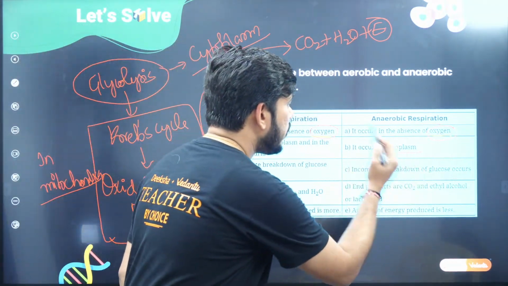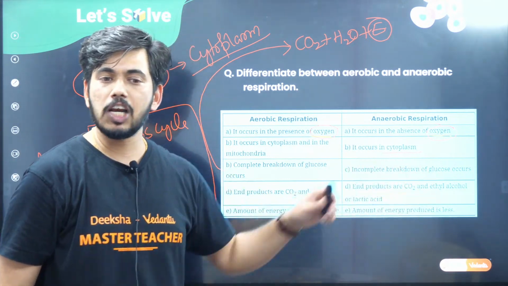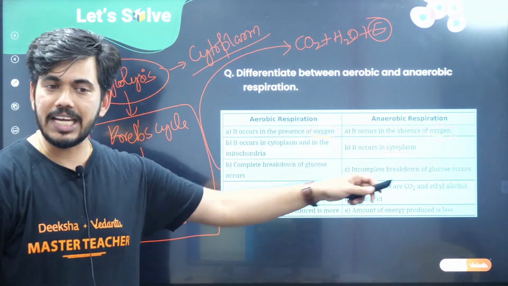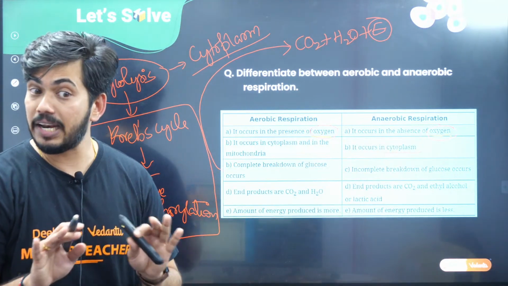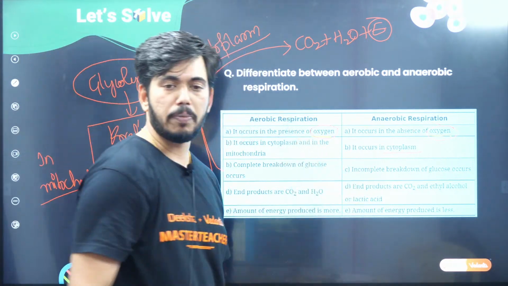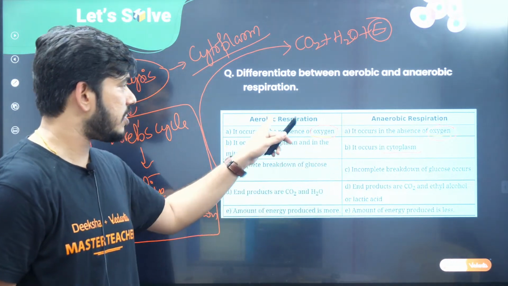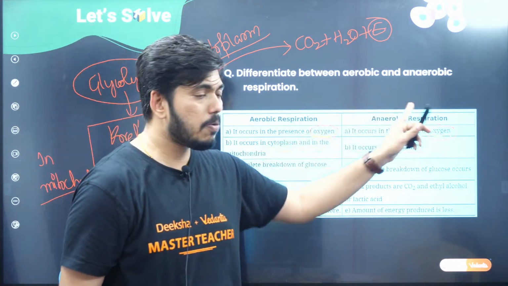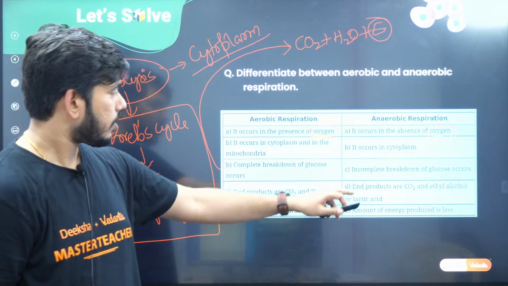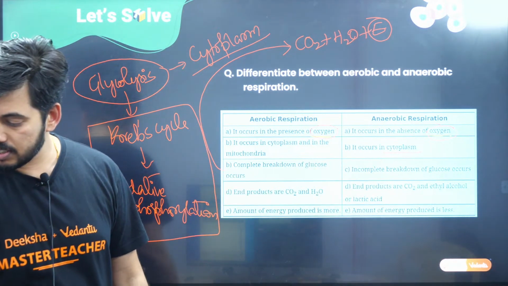But in anaerobic respiration, a 2 carbon compound like ethyl alcohol will be produced, or a 3 carbon compound like lactic acid will be produced. It is not a complete breakdown of the glucose. So this you are supposed to remember. Is that clear? Complete breakdown of glucose occurs in aerobic respiration, whereas in anaerobic respiration an incomplete breakdown of glucose occurs.